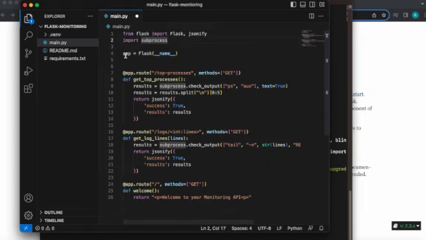On line 4, we instantiate our Flask app. This is the most basic syntax, but there are other ways to instantiate the app and add more configurations. But we're actually looking at the easiest way to write this application as fast as possible, so we're just going to go with the simplest methods.